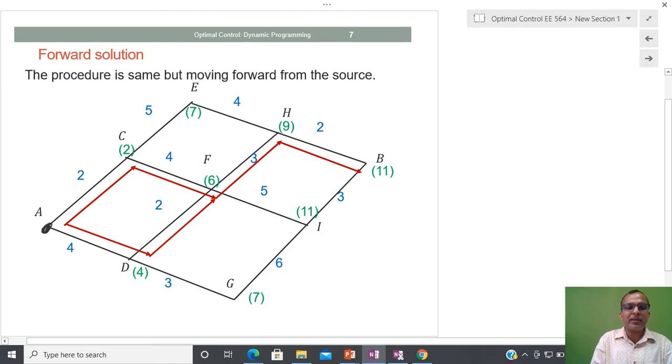Again you can start from here, because I have to move from A to B, so A's cost is 0, and after that you can see that I have two choices, either C or D. So C is 2, so you have updated 2, and after that 4, and from D try to see the nearby nodes, that is F and G, so 4 plus 2 that is 6, 4 plus 3 that is 7.